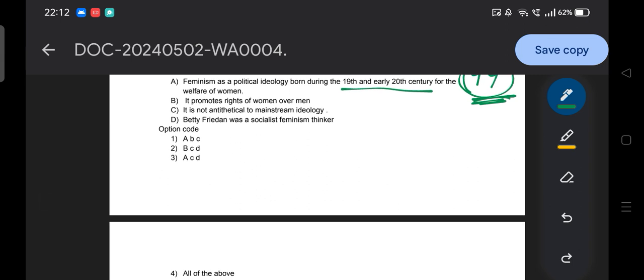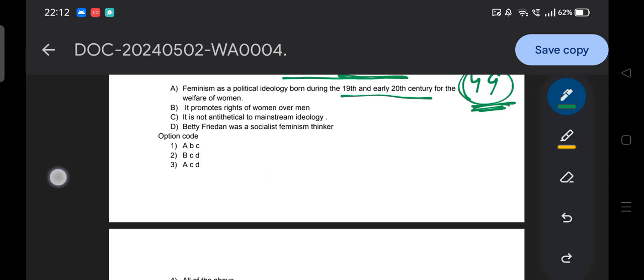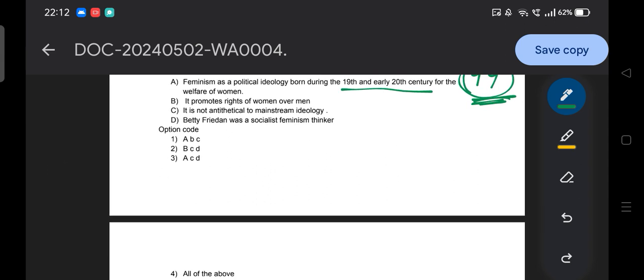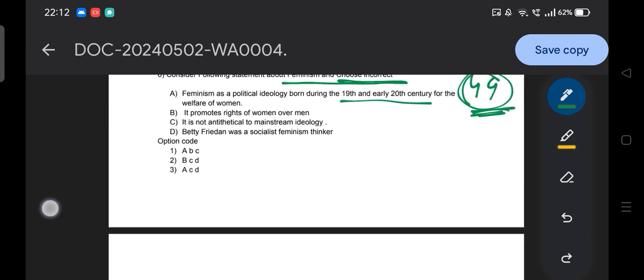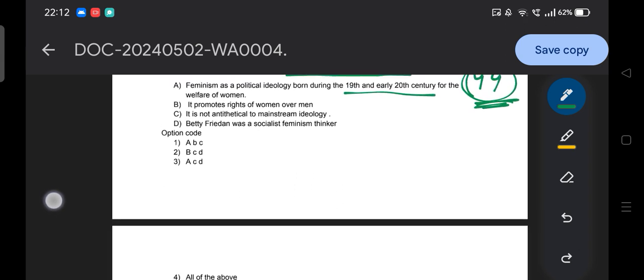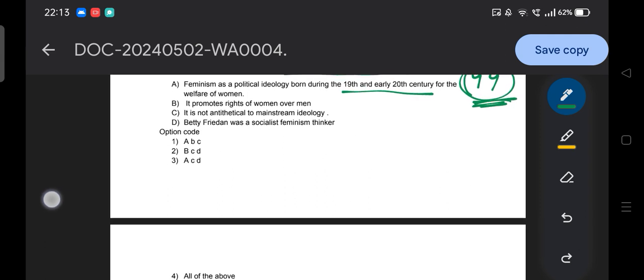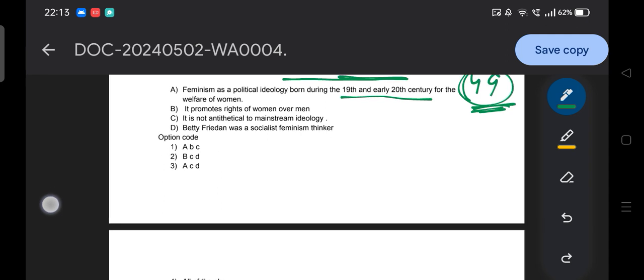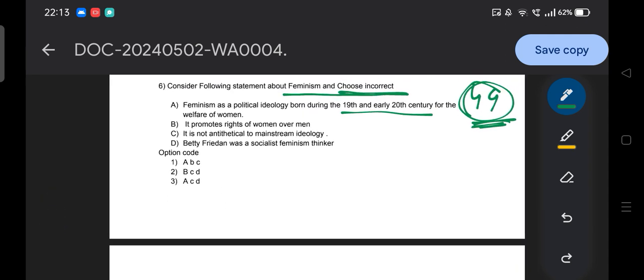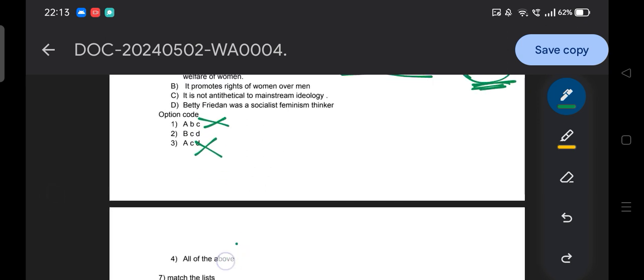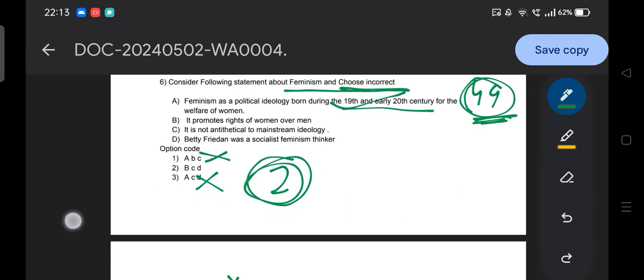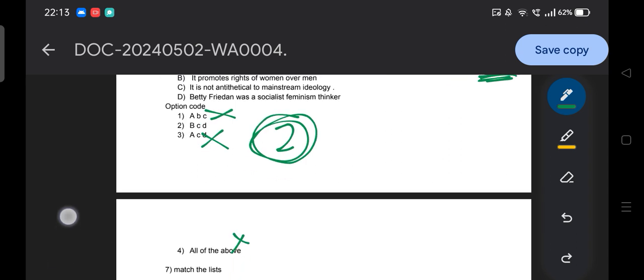I hope you all visualize this question very neatly and clearly. Here you can take 5 seconds because it's a very lengthy question. Now the time is off, and the answer of this question, the incorrect one, so option A was incorrect, you can eliminate it, then the answer you get directly. Option 2 is the answer. Sometimes you need to also use the elimination method. So this was your question 6.